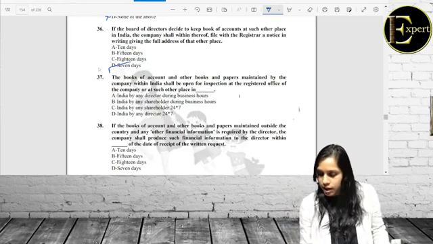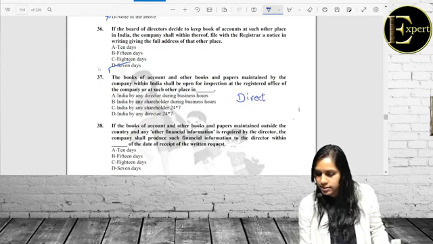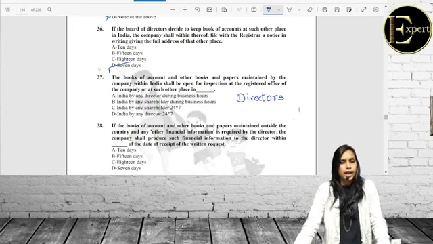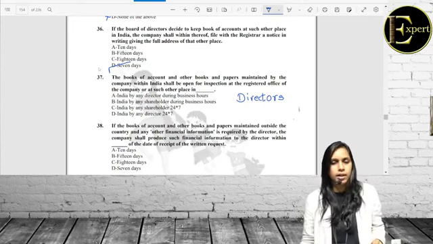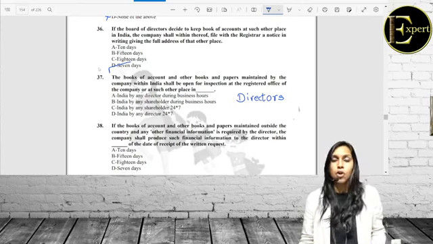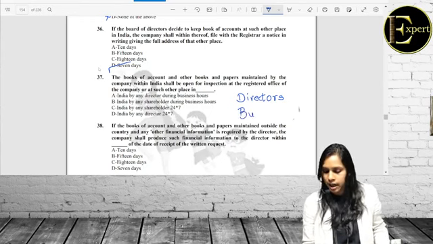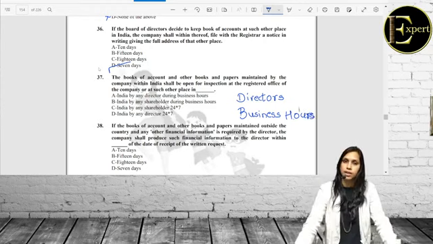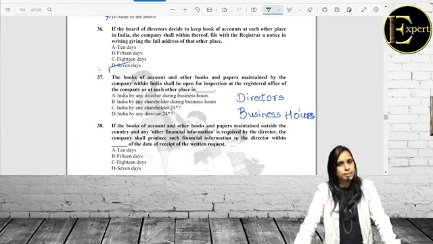So here the question is partly answered. Who can access, who can inspect? It's the directors. Now, in which hours of the day? Whenever we speak of a company, it is always during business hours. So any director can inspect the books of accounts, yes, within the business hours.